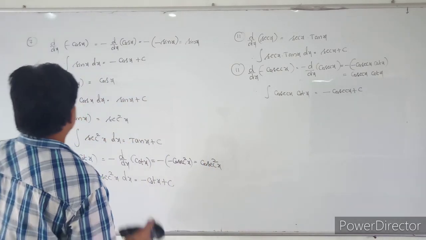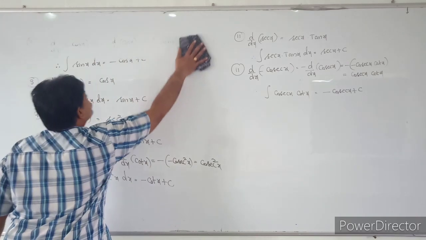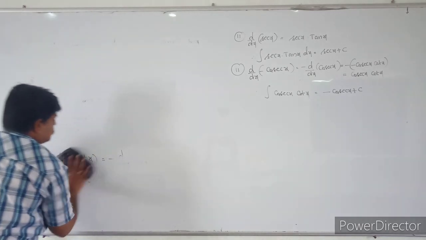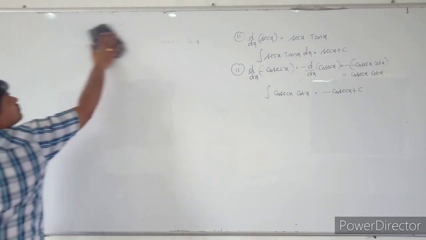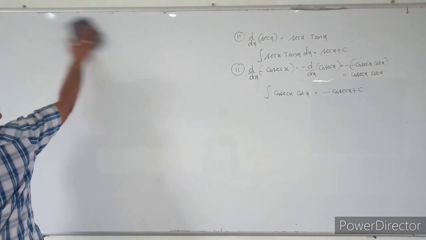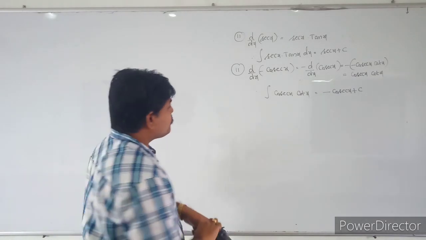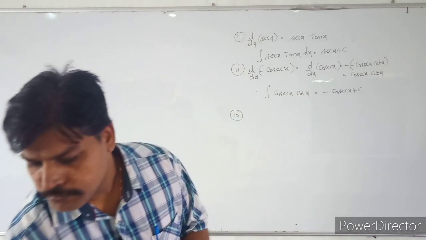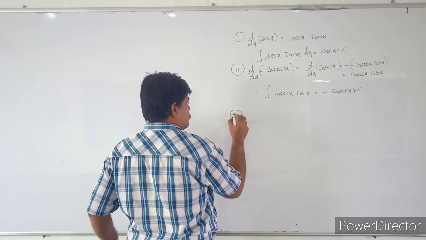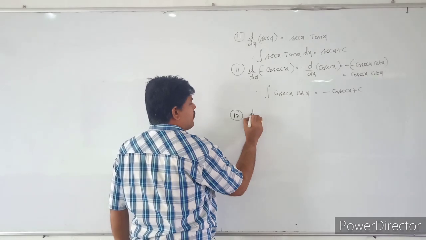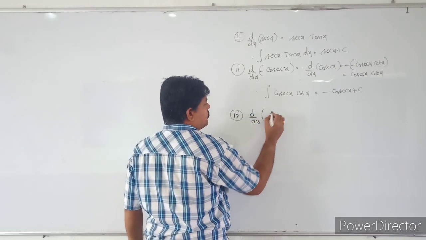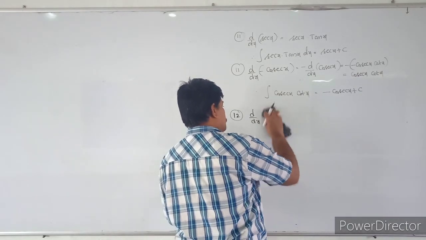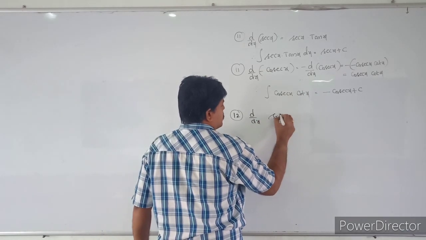Okay. See that, the derivative of sin inverse x.